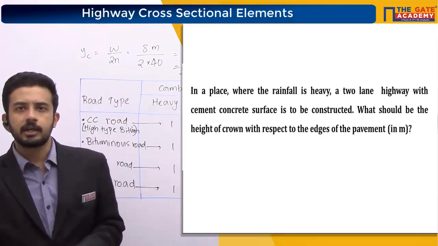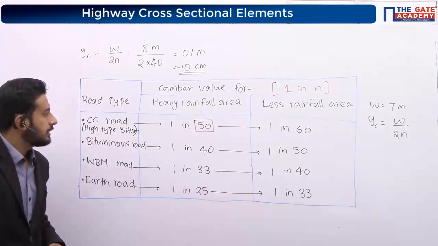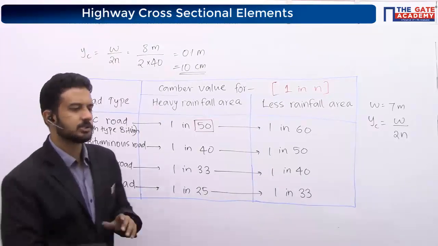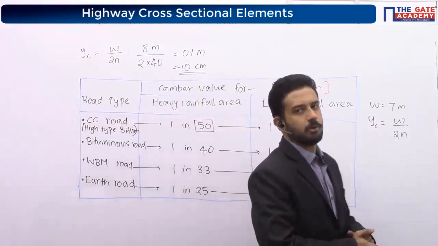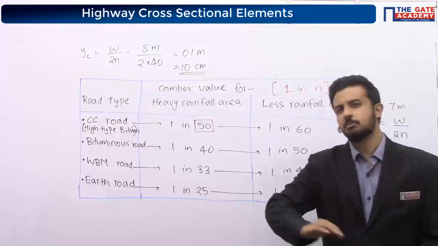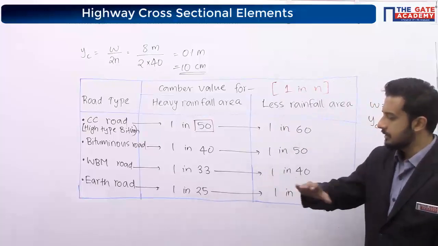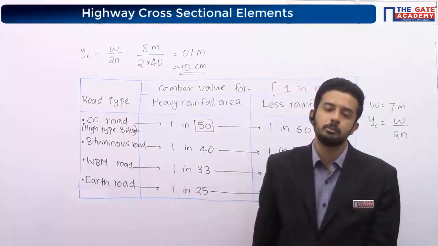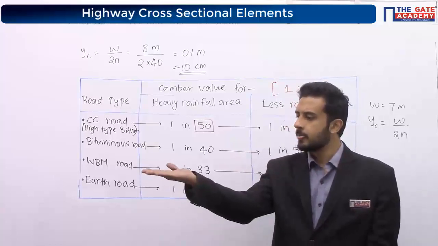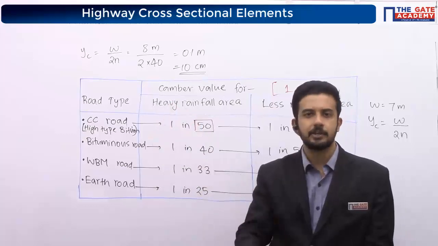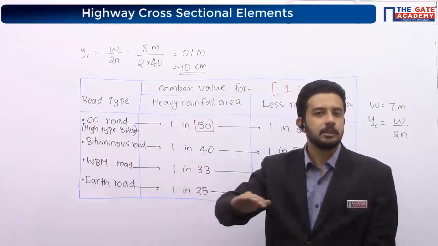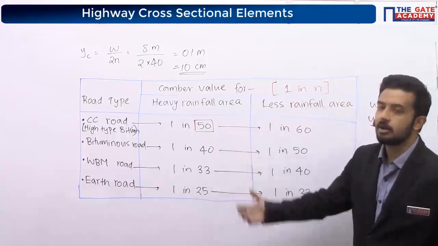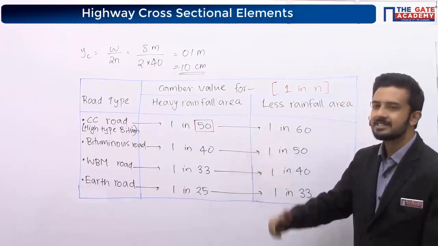If we provide more camber, then what is the problem? See, as much as possible, our intention is to give a smooth road. So if you are giving more camber, then it is more slope. Definitely, if it is a straight portion, that is far better for smooth movement, and you can take more speed also. Some slight slope will definitely affect your fast movement compared to a straight road. That's why for high type bituminous or cement concrete, the slope is very less.